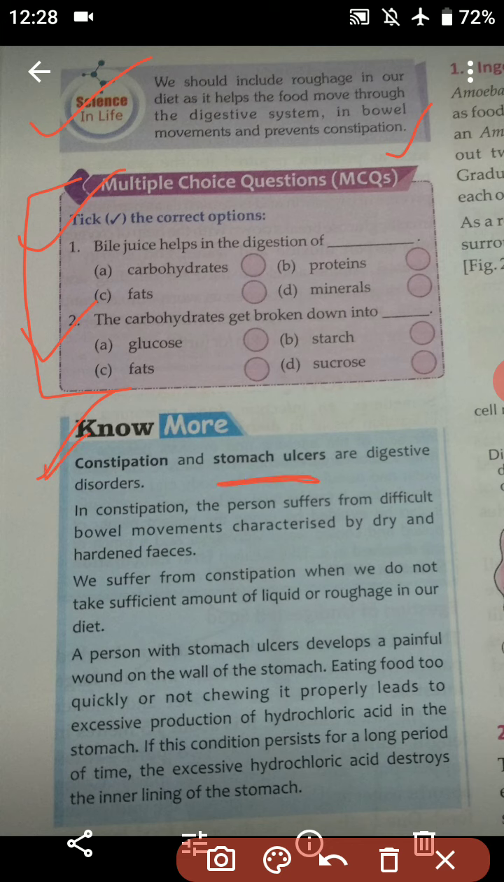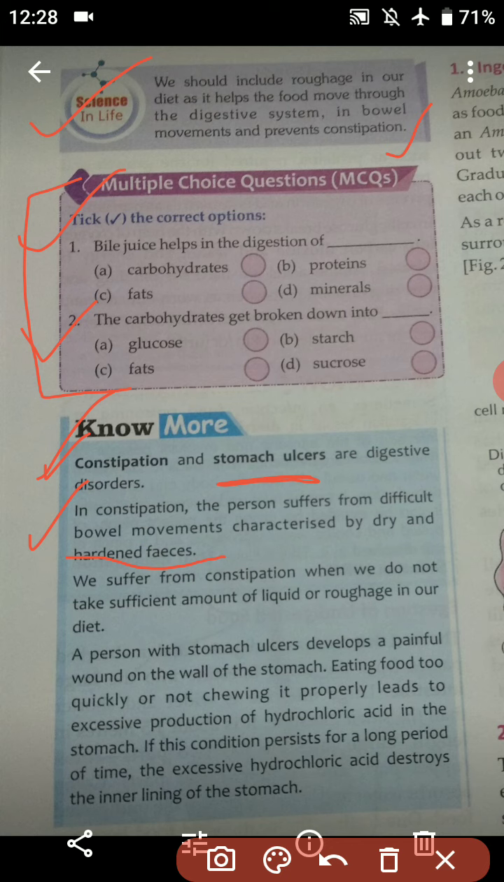In constipation, the person suffers from difficult bowel movement characterized by dry and hardened feces. The movement of the digested food will be very difficult. Also the undigested food, when it passes through the intestine, will be very hard, and it is very difficult to pass the feces.